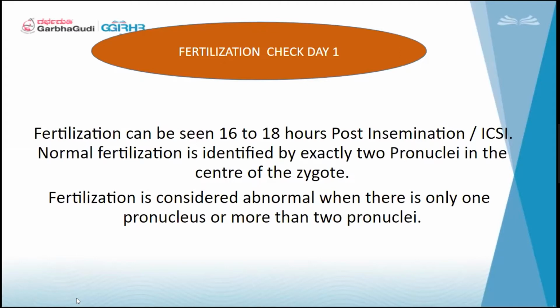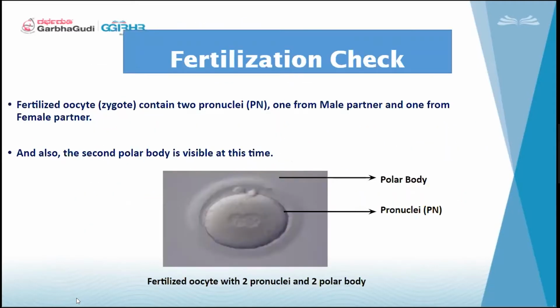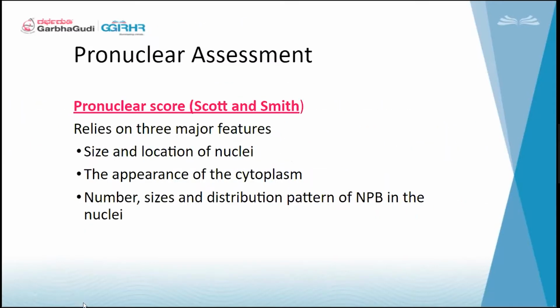Fertilization is considered abnormal when there is only one pronucleus or more than two pronuclei. Now, pronuclear assessment. It was published by Scott and Smith, and relies on three major features: size and location of the nuclei, appearance of the cytoplasm, and number, size and distribution pattern of the nuclei.